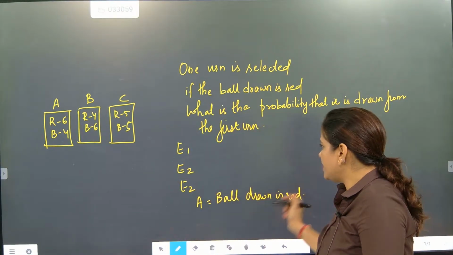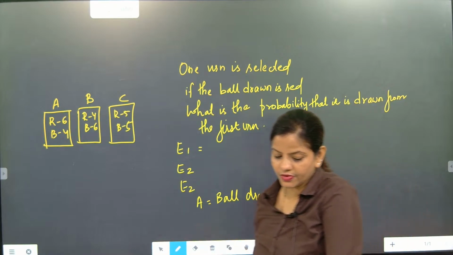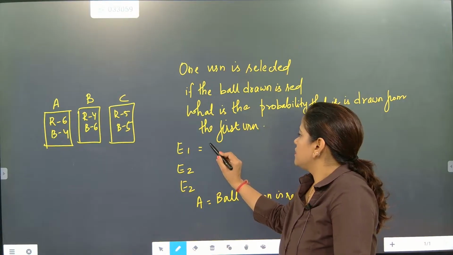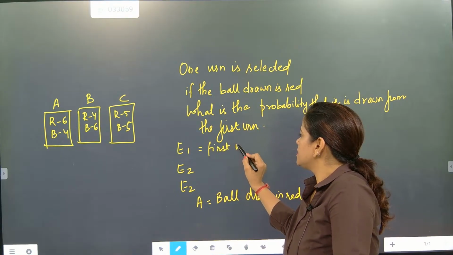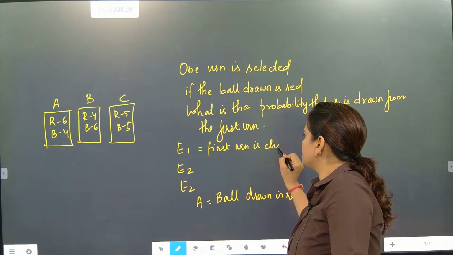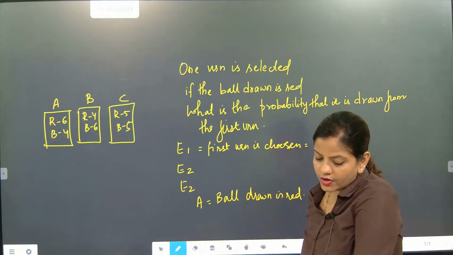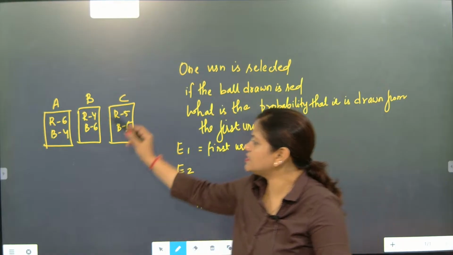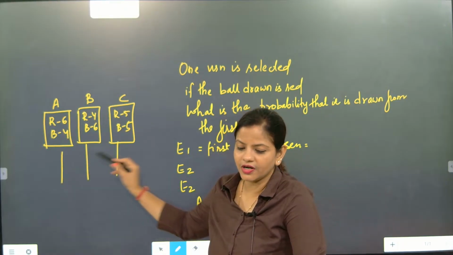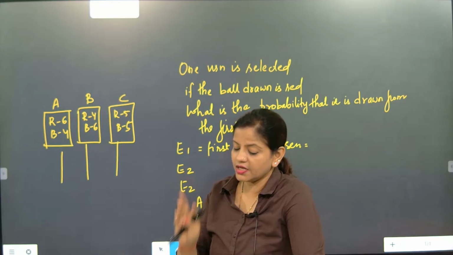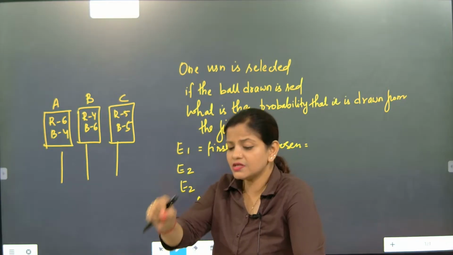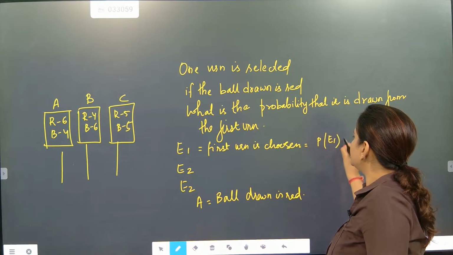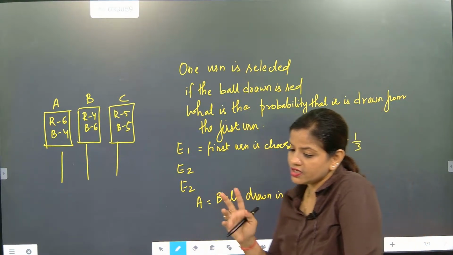Now beta, this is not a big thing. What can E1 be? First urn is chosen. When the first urn is chosen, what is the total probability of choosing it? How many urns are there, beta? 1, 2, 3. So 3 urns are there. In that, if the first urn is chosen, then P of E1 is 1 by 3 because total 3 urns are there.